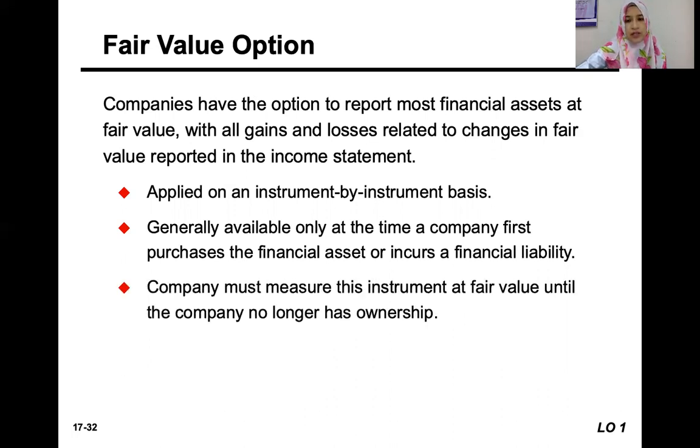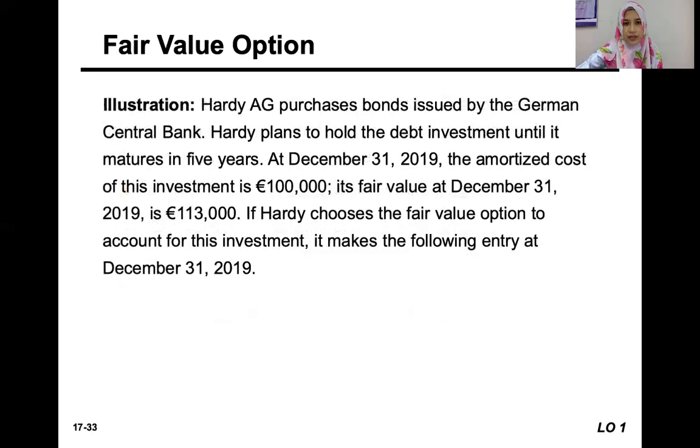Okay, so when they decide to value their debt investment at fair value, they must measure this instrument at fair value until the company no longer has the ownership, or until they sell it or transfer it to other entities. Let's say for this example, the company purchased a bond issued by the German Central Bank, and the company plans to hold the debt investment until it matures.